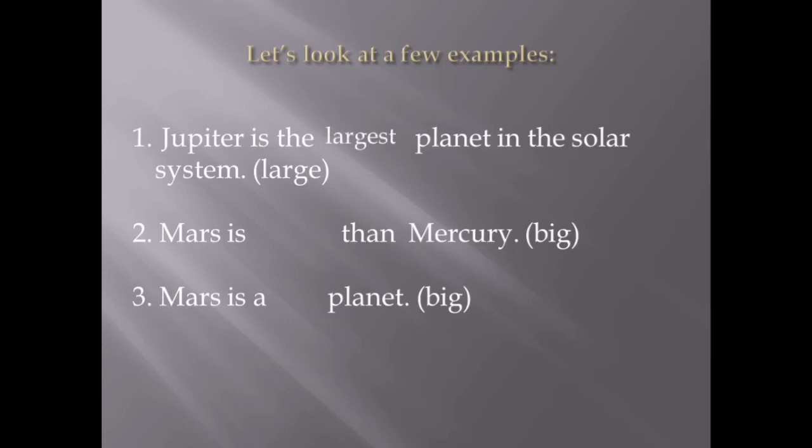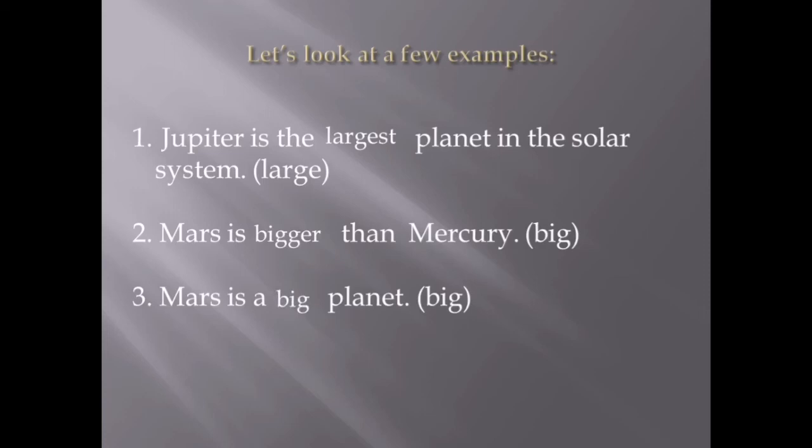We have to pick up the word that is given in the bracket to us. Mars is dash than Mercury, means two things are compared, Mars and Mercury. So this is what degree? This is comparative degree. So we'll have the word over here as bigger. Mars is a dash planet, means we are talking about only Mars here. That means this is positive degree, taking the gap as big.